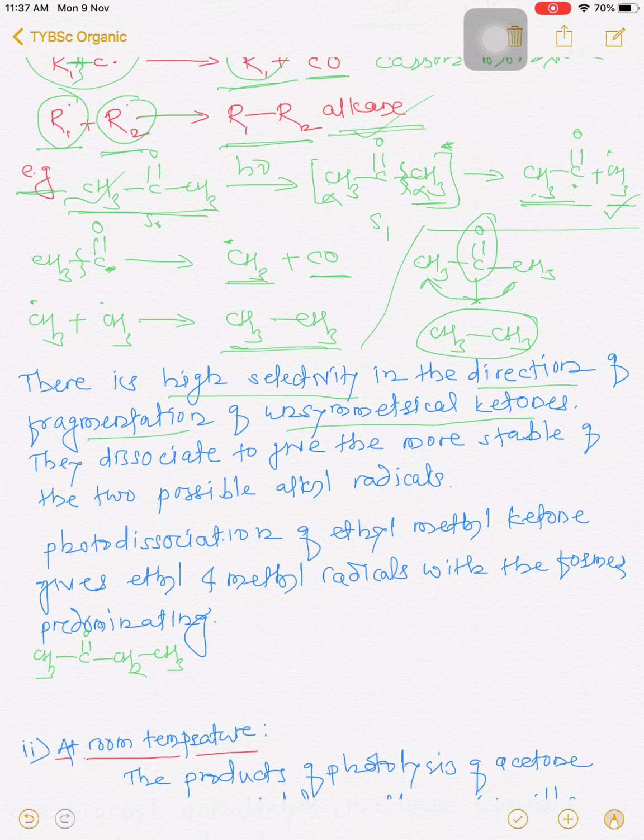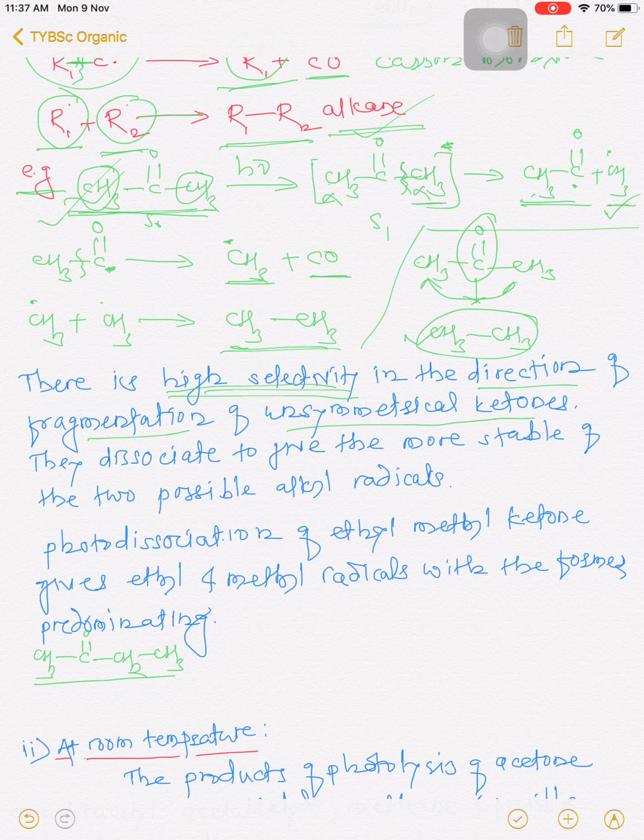So in this case, acetone, on the left and right side, both the alkyl radicals are the same, that is the methyl radical. The cleavage on either side takes place, but we are getting the same product. But if the molecule is unsymmetrical, then there is a high selectivity in the direction of fragmentation.